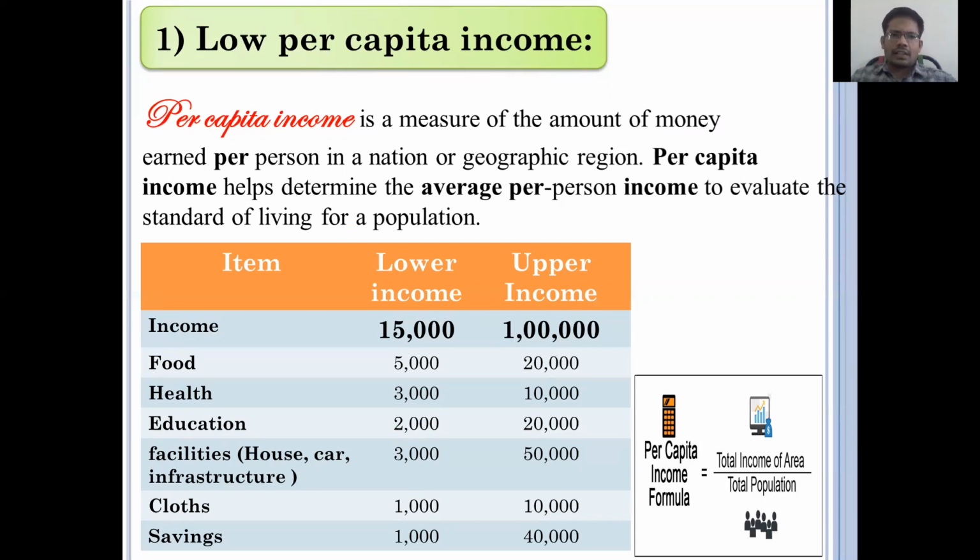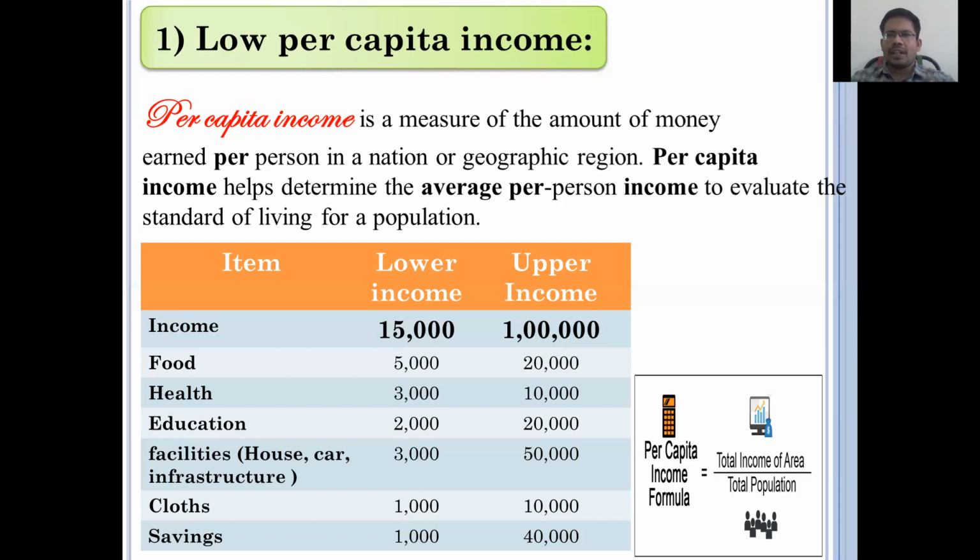I'm trying to tell you that when the per capita income of a country increases, automatically the people's standard of living in that country also increases. What is meant by standard of living? The quality of food, better education facilities, better healthcare facilities, better infrastructure facilities, using good clothes, and more savings. These things will improve with the help of increased income only. That is the main phenomenon.